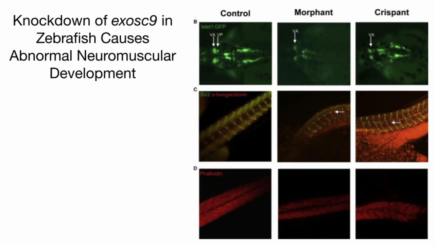In Figure D, phalloidin staining was done. This is where the actin filament is stained, showing muscles. Phalloidin staining showed that muscles failed to develop properly as fibers were sparser, more spread out, and irregular in the EXOSC9 morphants and crispants. Together, these results show that EXOSC9 is important in neuromuscular development.